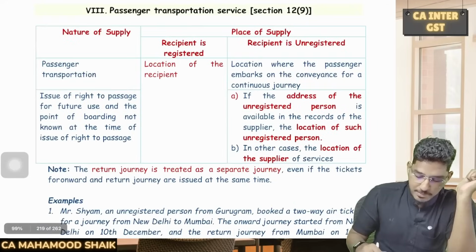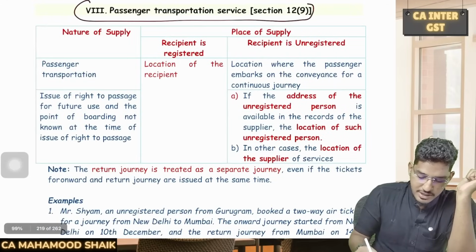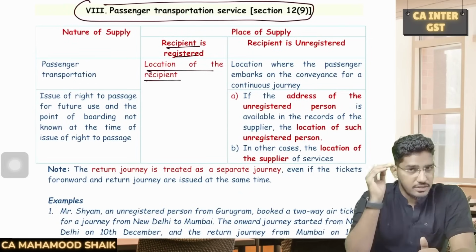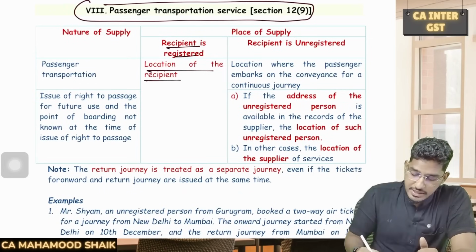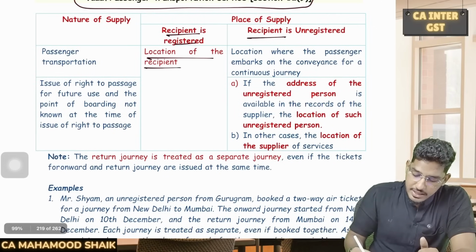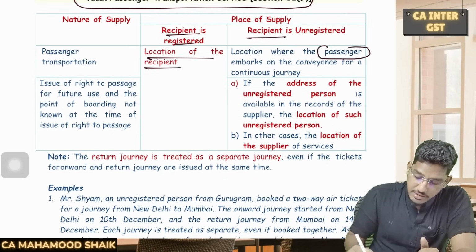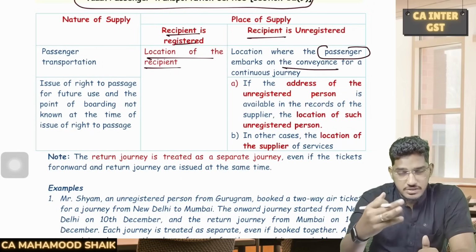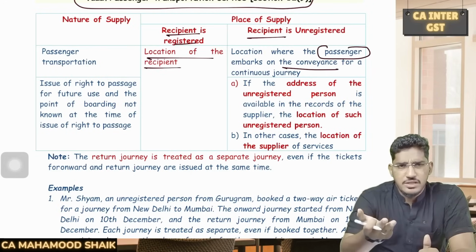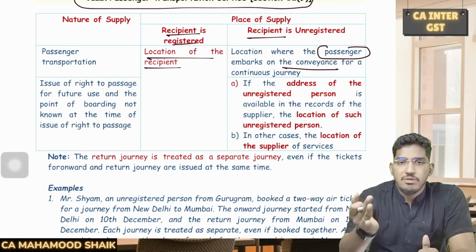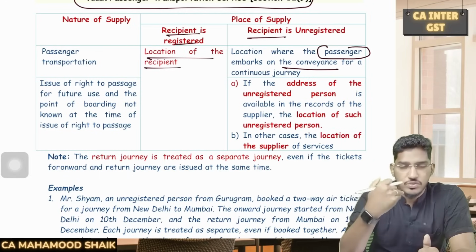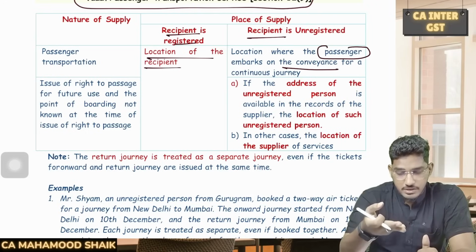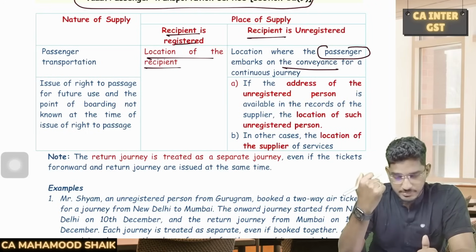Then we have passenger transportation services. Here also more or less the things will look the same. If the recipient is a registered person, location of the recipient will be the place of supply. However, if the recipient is an unregistered person, then they say the location wherever the passenger embarks on the conveyance, wherever you are boarding that conveyance for a continuous journey, will become the place of supply. If you are a registered person, your location itself will become the place of supply. But if you are an unregistered person, then the person who is providing that service will determine wherever you are embarking, so that will become the place of supply.